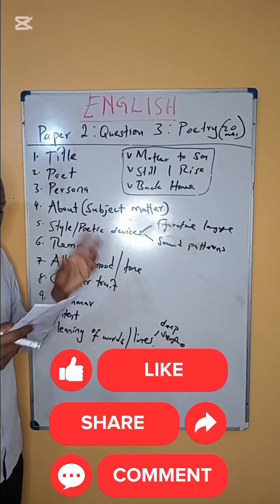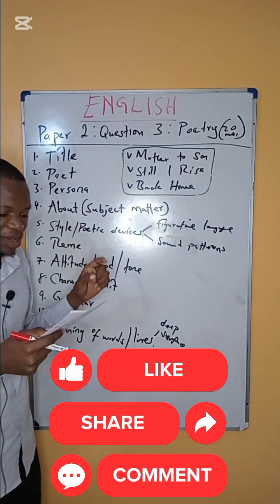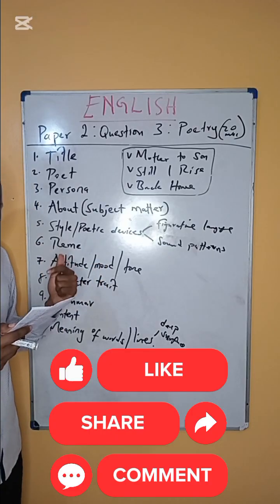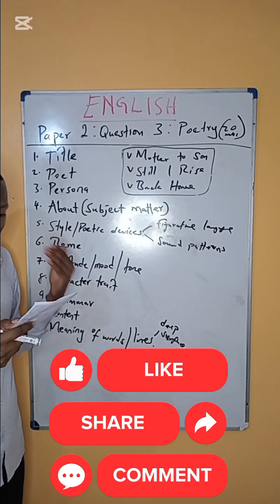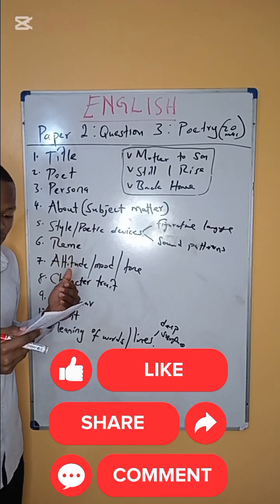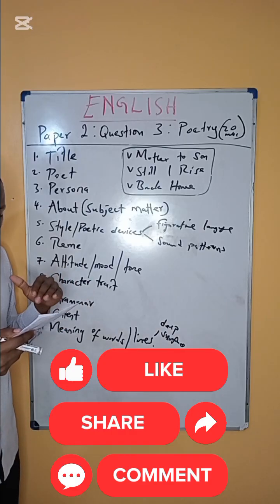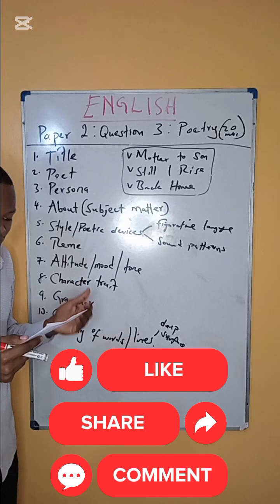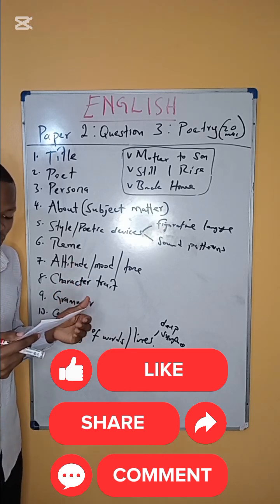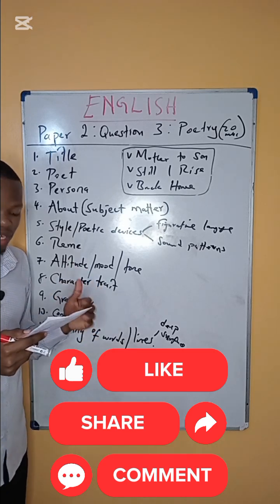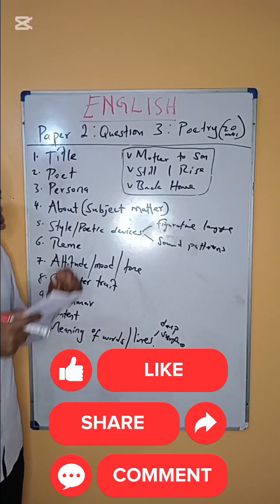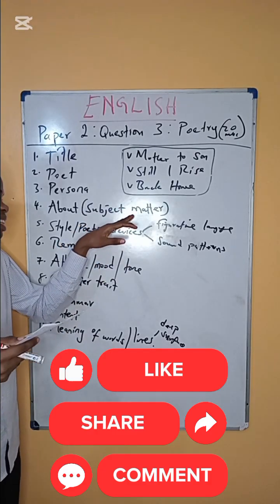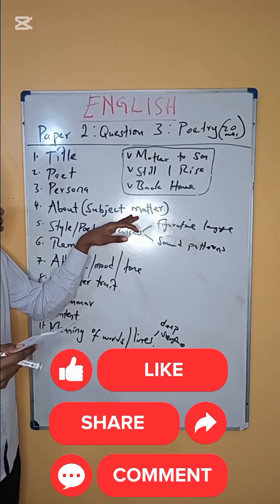So to summarize all that information, I would say the poem is about a mother who uses things like staircase to tell her son how life has been difficult, but in it all, she pressed on. This is to encourage the son to prepare for the realities of life and not to give up in case of challenges. That is what the poem is talking about. You'd score around 3 marks for this question.